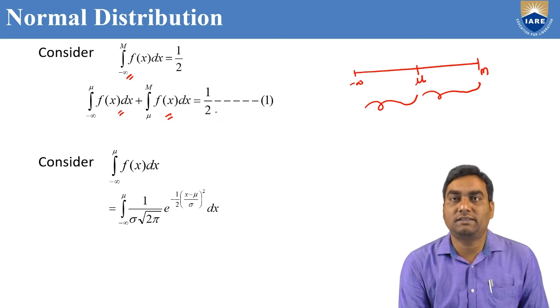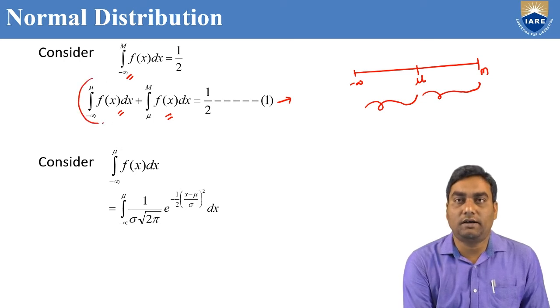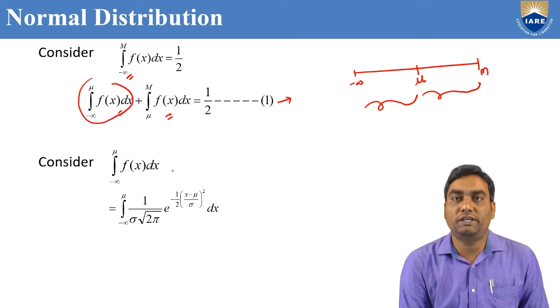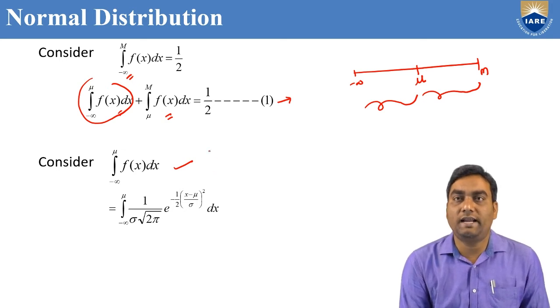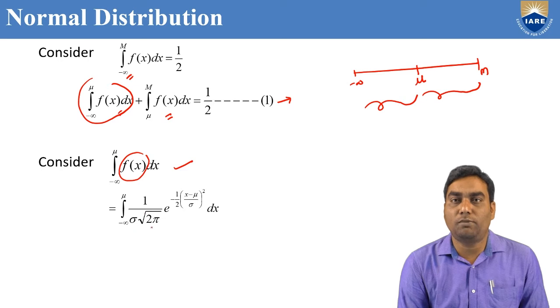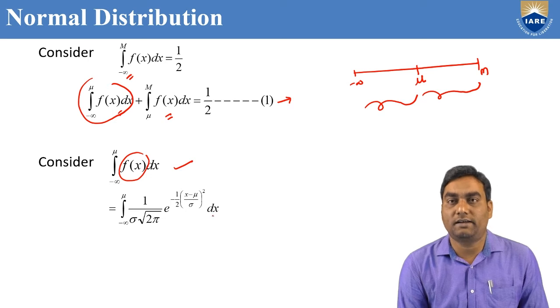The right side term is 1/2. Assume this is equation 1. But first consider only this part, minus infinity to mu of f(x). After simplifying this value, we come back to equation 1 to substitute it. So, what is f(x) in a normal distribution? 1/(sigma root 2 pi) e to the power minus 1/2 times ((x minus mu)/sigma) whole squared. The limits are minus infinity to mu.